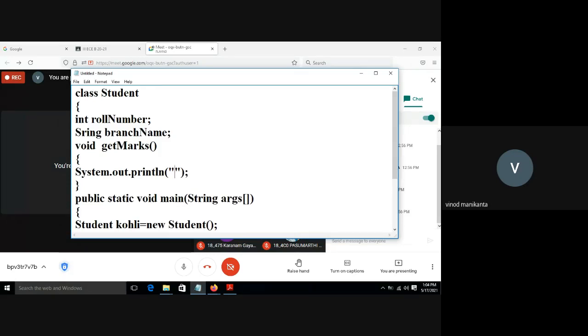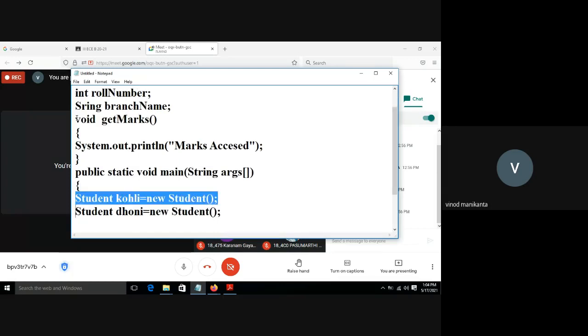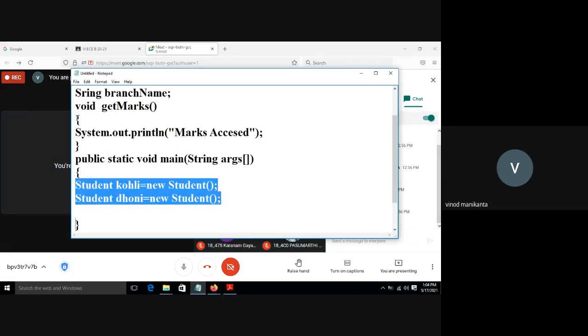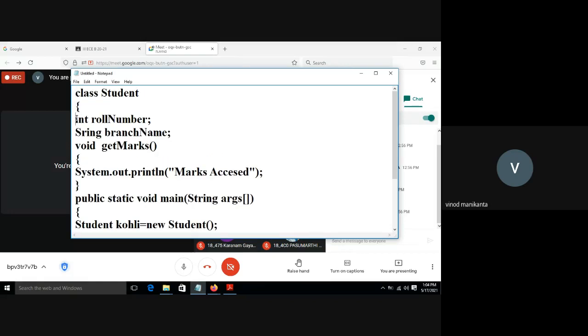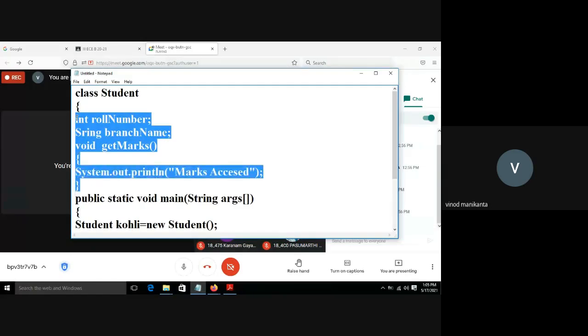Okay. Marks access, this is a dummy method. Generally we write logic inside this getMarks, how the marks are retrieved. That logic we have to write. But this is a dummy program to understand the basic concepts of a student. I am printing just some statements. If there are any number of students, I can create any number of objects for all those students. These properties will be shared. All the students will have roll number, all the students will have branch name, all the students will get marks.